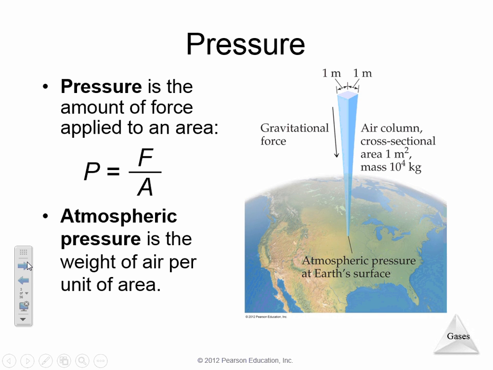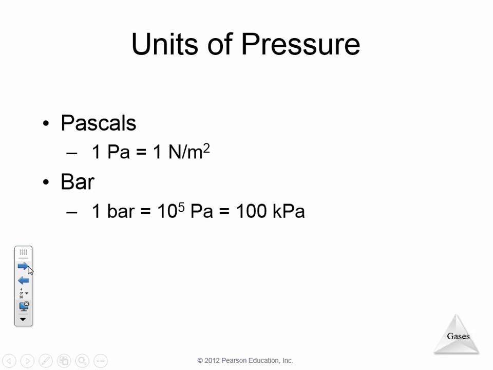And atmospheric pressure is the weight of air per unit of area. Now, we didn't really talk about this, but the weight of air on your body is 14.7 pounds per square inch. So if you drew a square inch on the surface of your hand, there's 14.7 pounds of atmospheric pressure pushing down on just that one square inch. So imagine how much is pushing down on your body. The air actually weighs quite a bit. There's quite a bit of pressure created by the atmosphere on you.